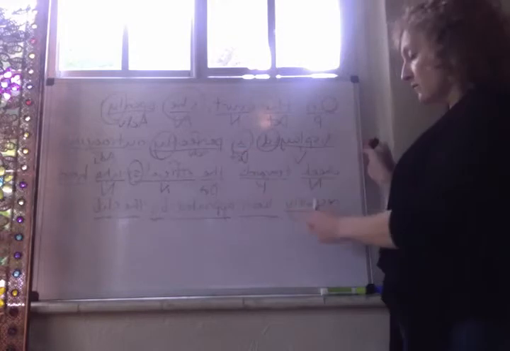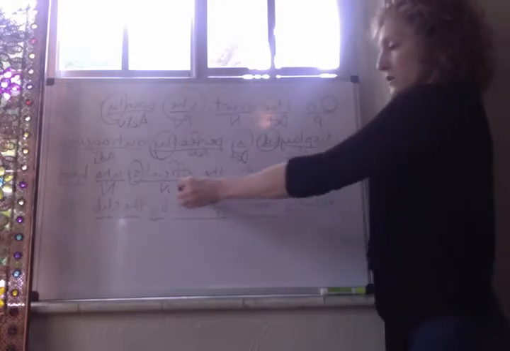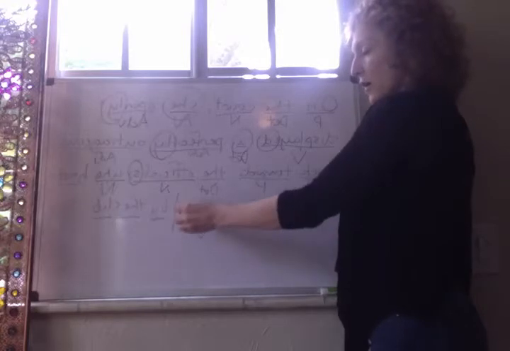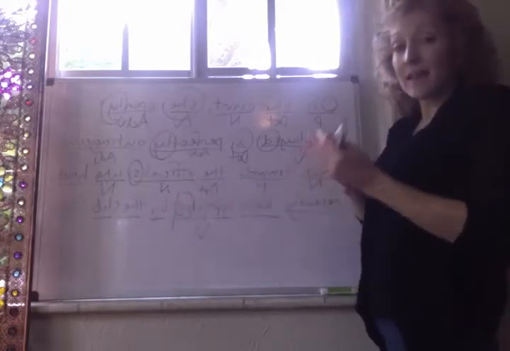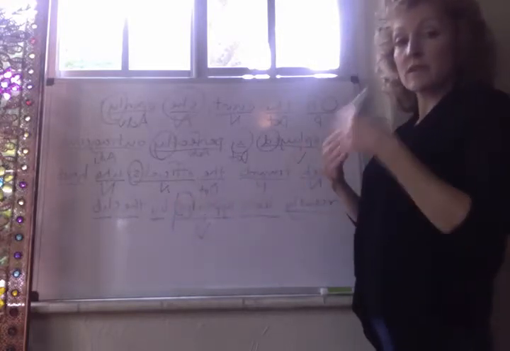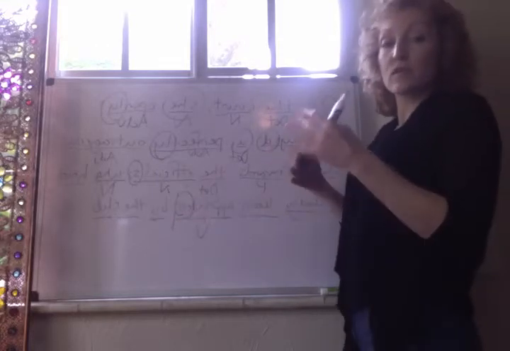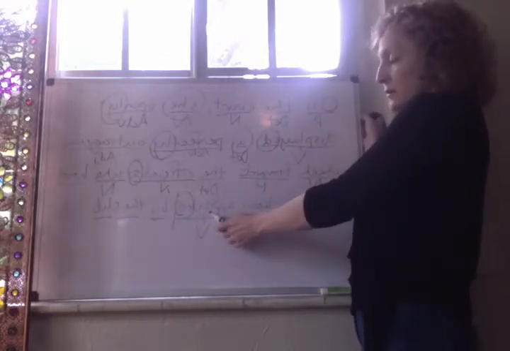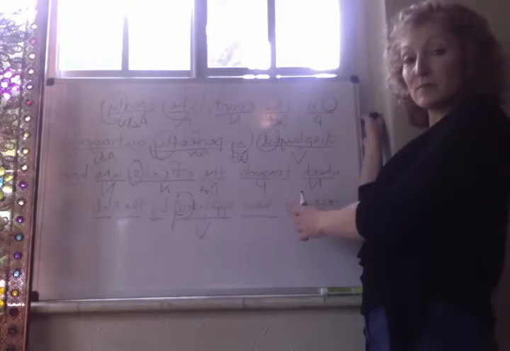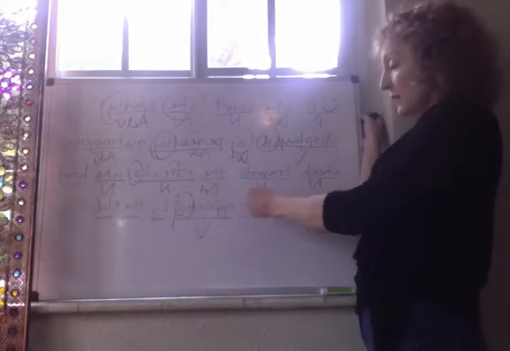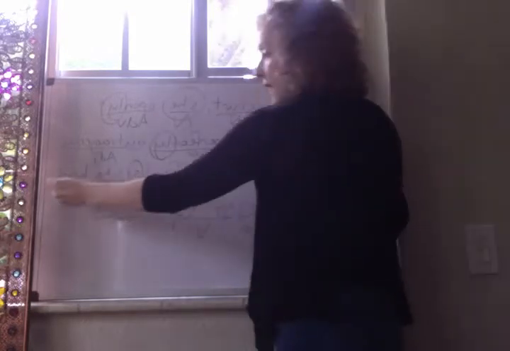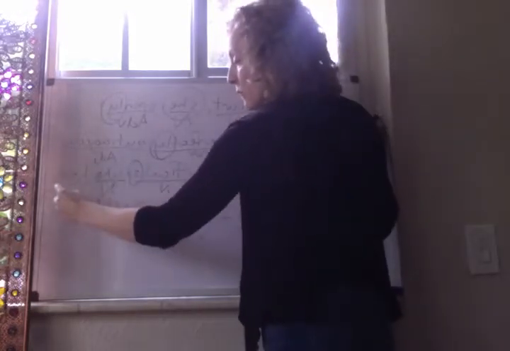So had recently been appointed. Let's look at that part of it. Appointed is our main verb. How do we know that? Because it's the last in our sequence of verbs. The very last in our sequence of verbs must be our main verb. And only that can be the main verb. So everything that comes before has to be what? Then has to be an auxiliary verb. Had has to be an auxiliary verb.